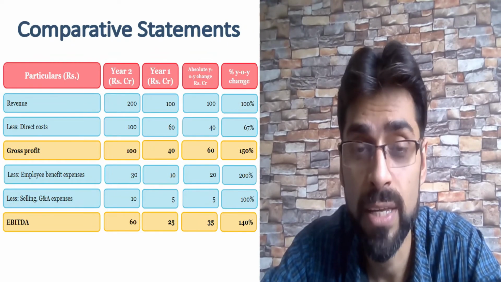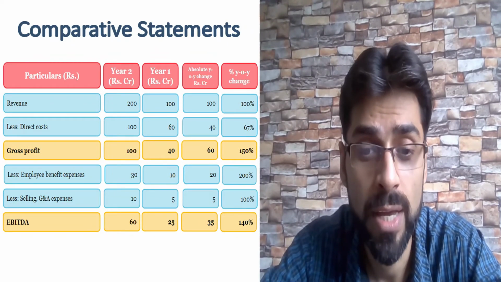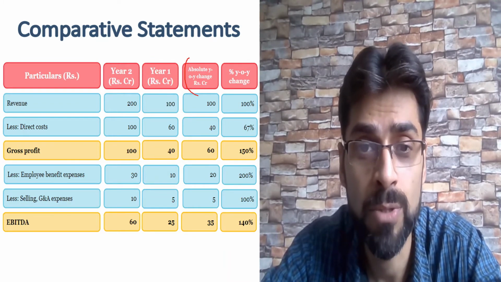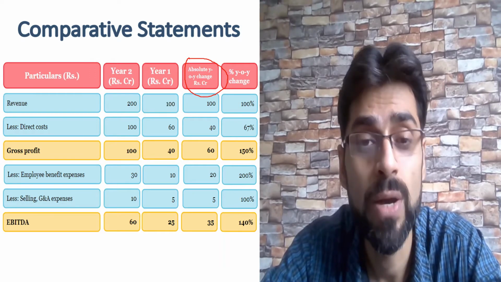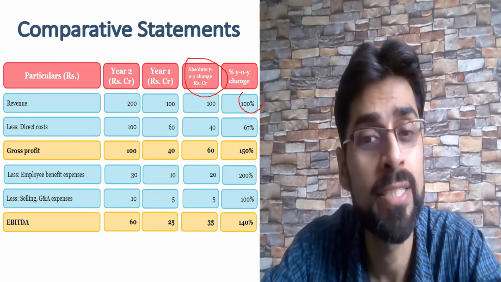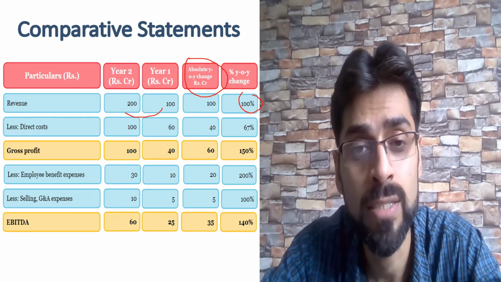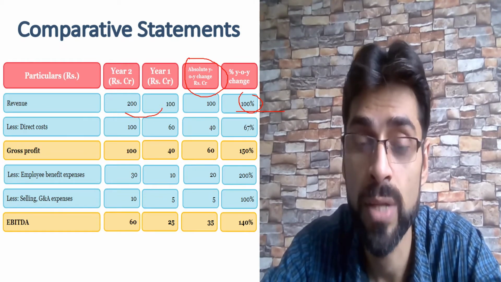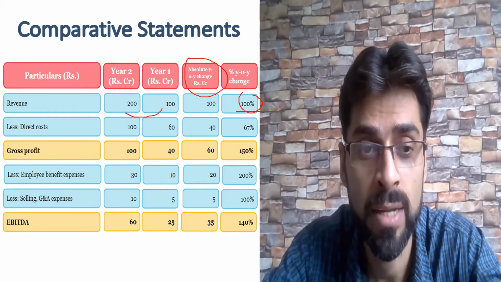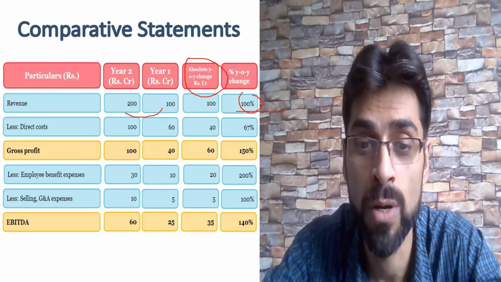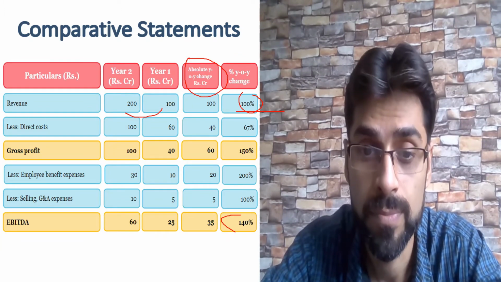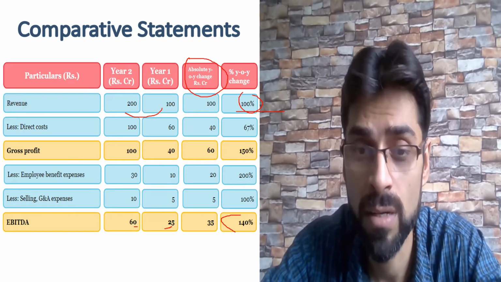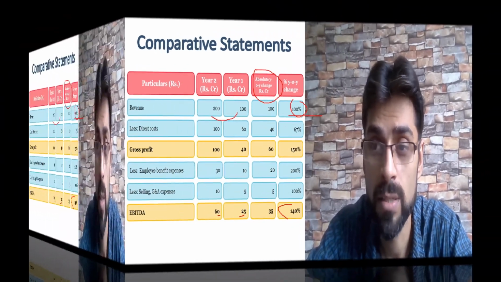Then we do comparative statement analysis. Here we do the comparative analysis in terms of absolute change in the value as compared to the previous year, or percentage change. Suppose last year we had revenue of 100, and this year we have 200, so that is a 100% increase in the revenue. That is how companies show that their EBITDA multiple, EBITDA has gone up 140%, because earlier in year 1 they were at 25 and now 60, so that is a 140% increase in the multiple.